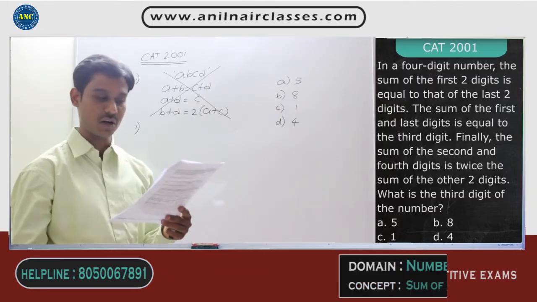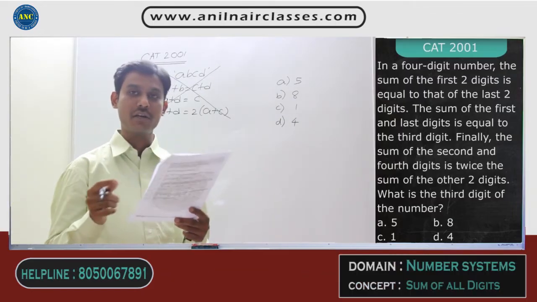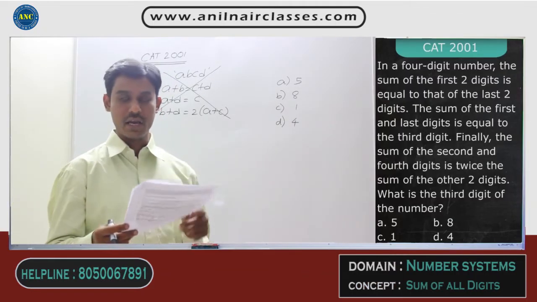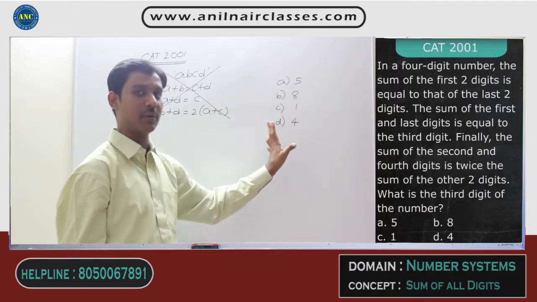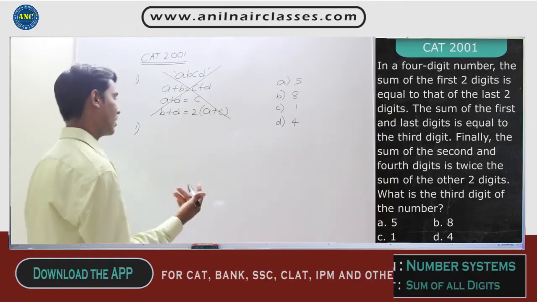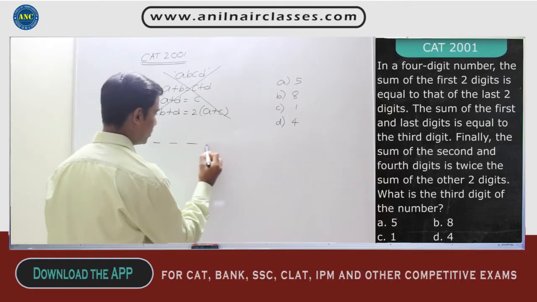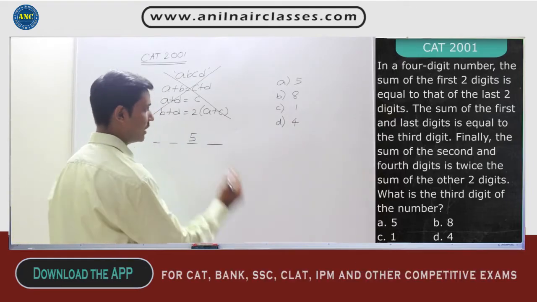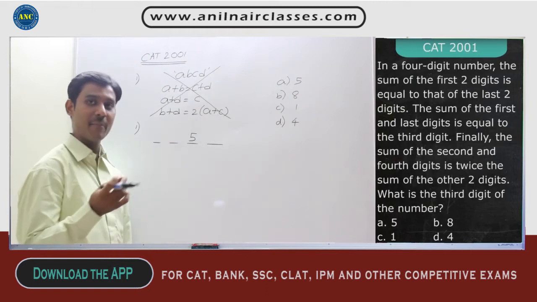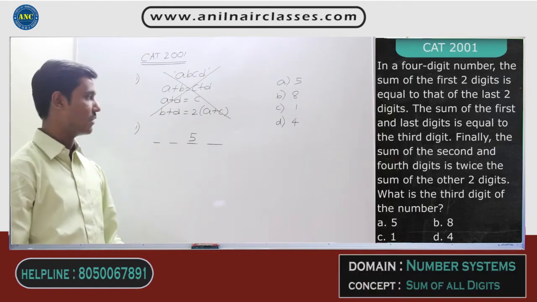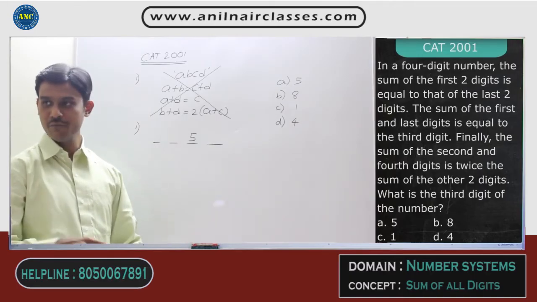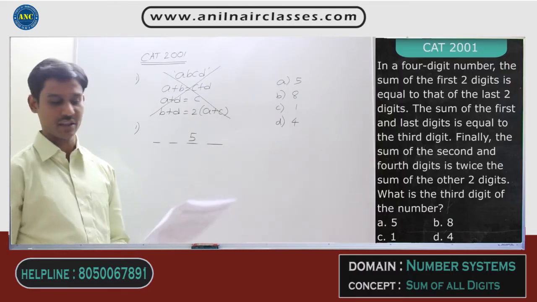Now what is the question? Your main question is, what is the third digit of the number? If the question asks for the third digit, the answer options also represent the third digit. Now let us go option by option. If I choose my first option as 5, I am assuming the third digit as 5. It may or may not be correct. Let us check whether all the statements are satisfied. If they are, my assumption is correct.